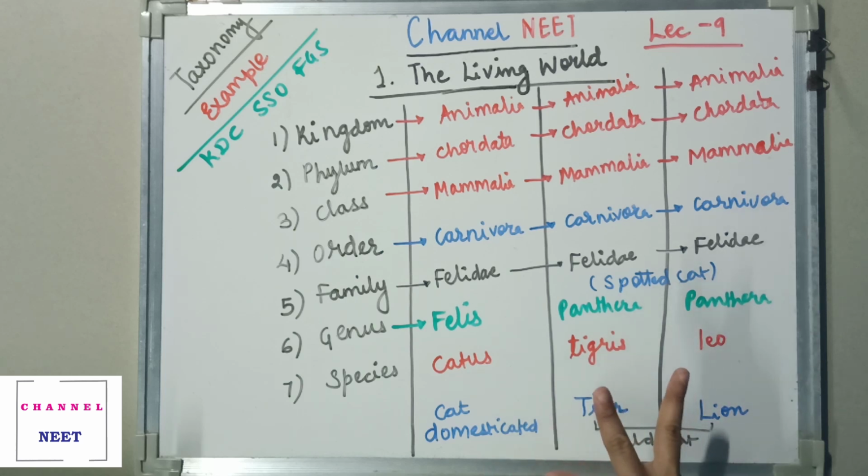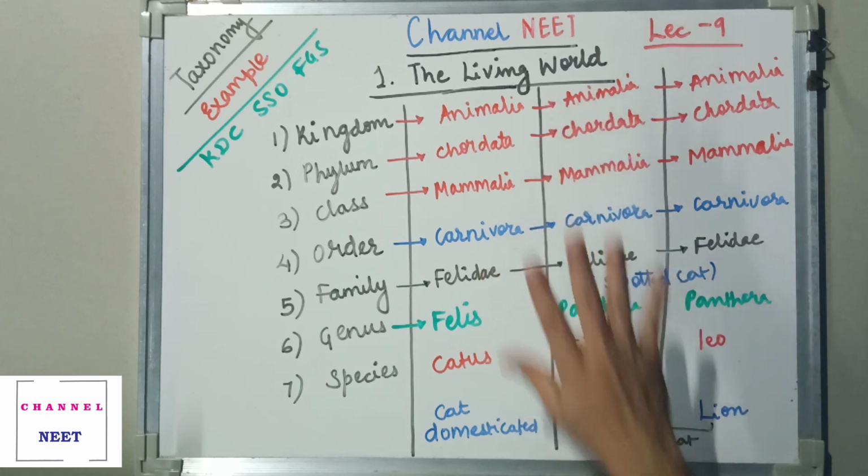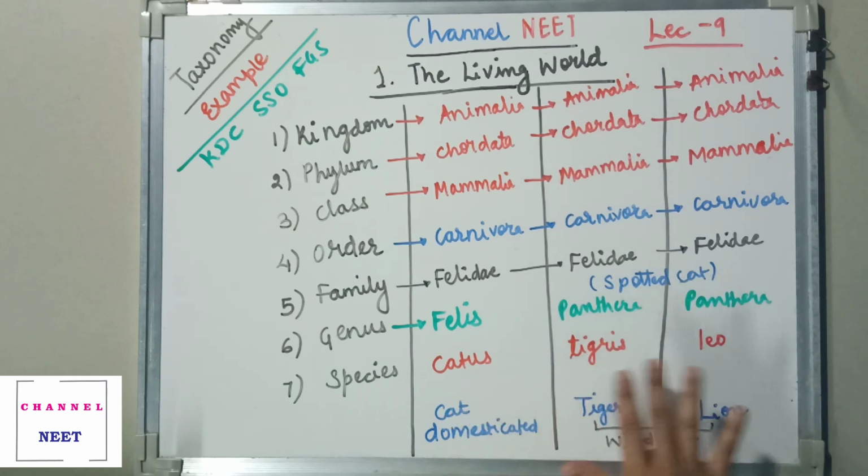So the difference is negligible whenever we classify these animals, that is catus, tigris and leo. So this was one example with respect to animals. Now we'll take one more example with respect to animals and we'll see. This was an example with respect to the cat, because their body organization, you can understand, is the same.